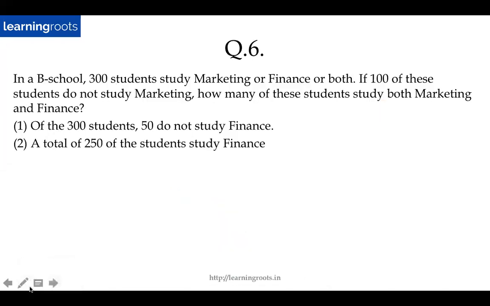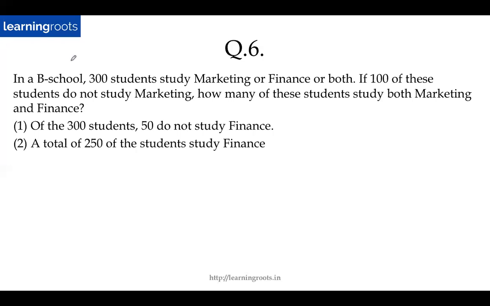Fine. So this is a category of question called a data sufficiency question. If you have already started preparing for the GMAT, then you would know what this is. In case you have not started and this is the first session that you are attending, then let me explain this a little bit. In the normal question type, the questions that we saw earlier, you simply have a question and then you have 5 options. You have to simply select one of the 5 options.